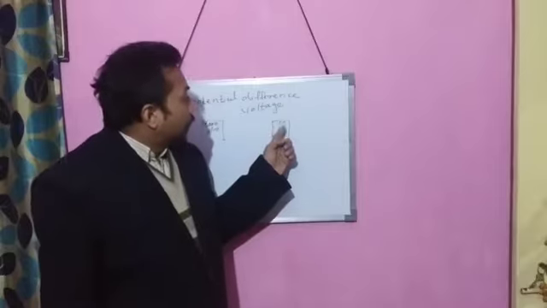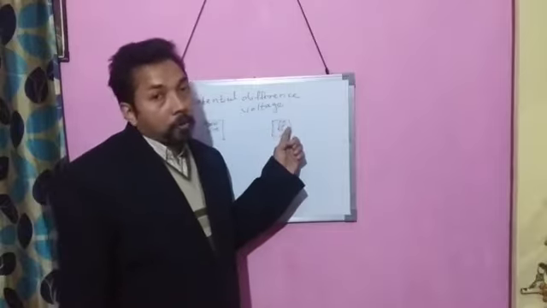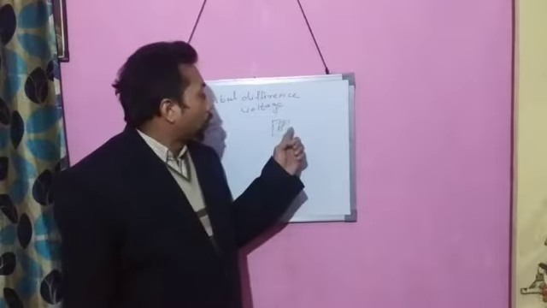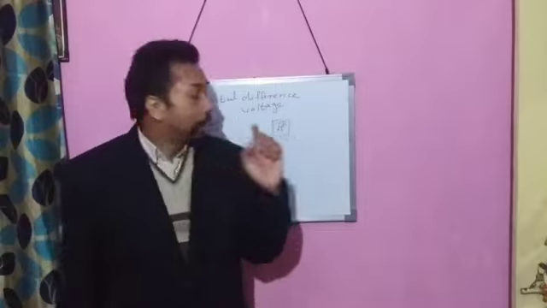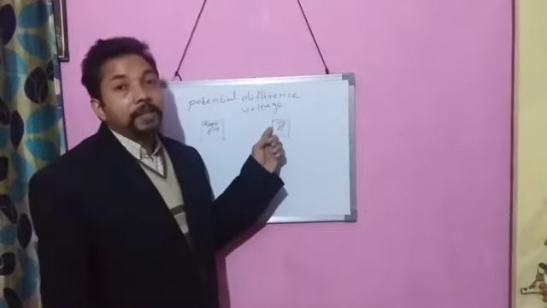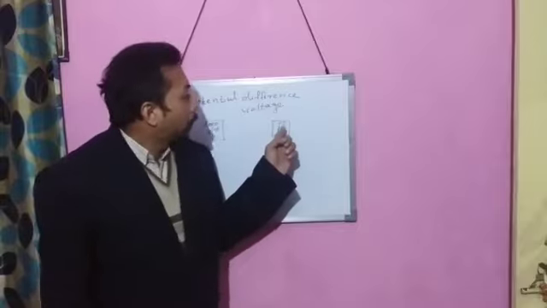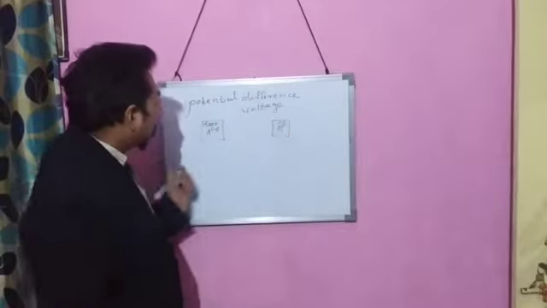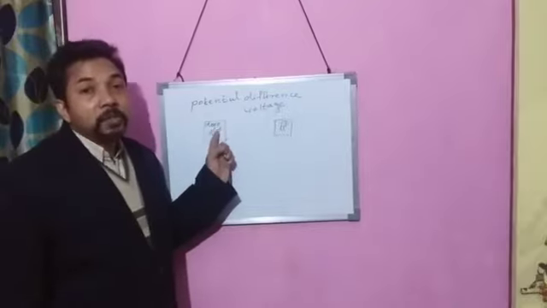Suppose that there are 1,000 protons in B. Then it has only 900 electrons. It has a deficiency of 100 electrons compared to the number of protons. And suppose that this body A has 10,000 negative charge.